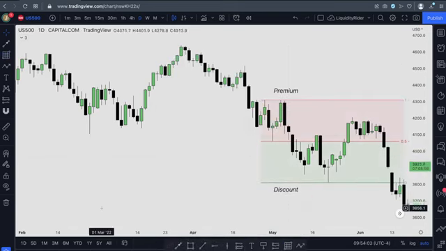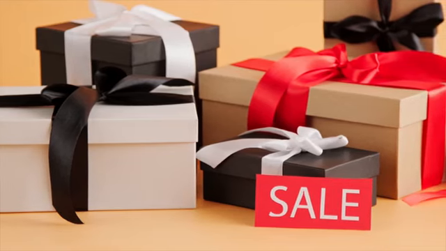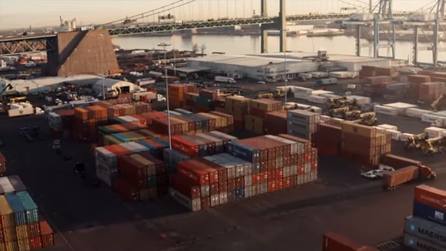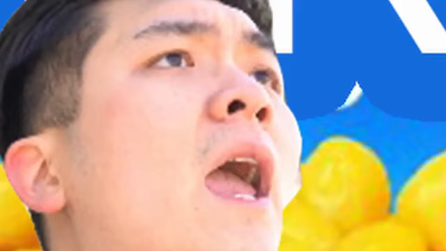This can be understood in a very logical way. It is like going shopping. You always want to buy things at a discount. If you're a businessman, you always want to sell your goods as high as possible at a premium price. And the market maker uses the same logic.